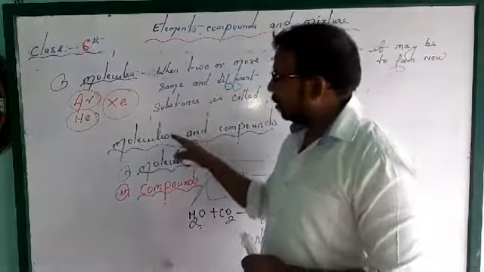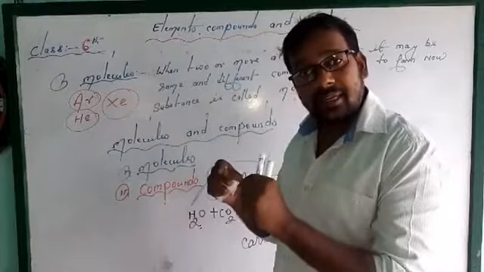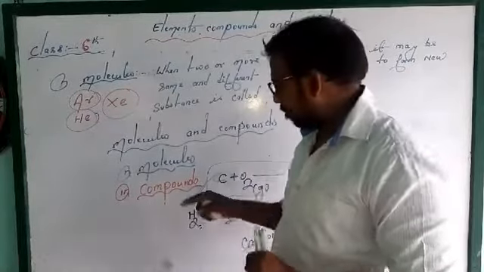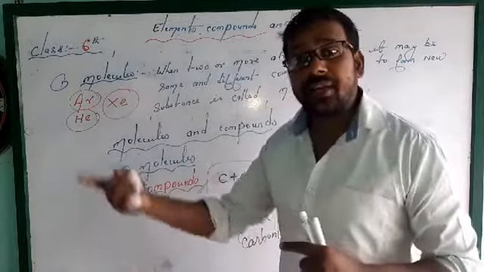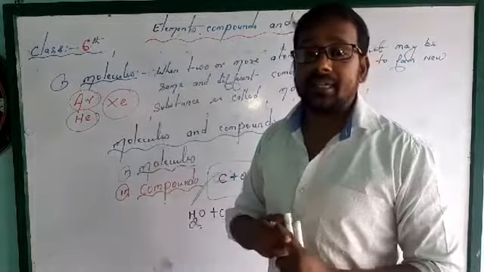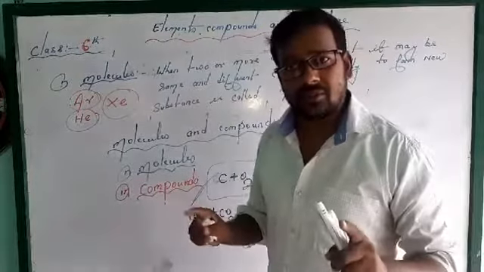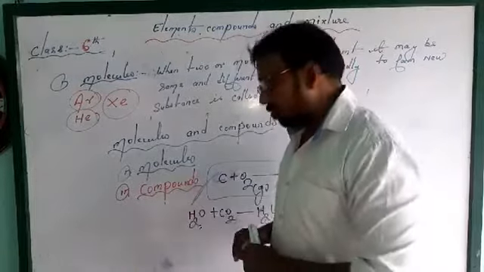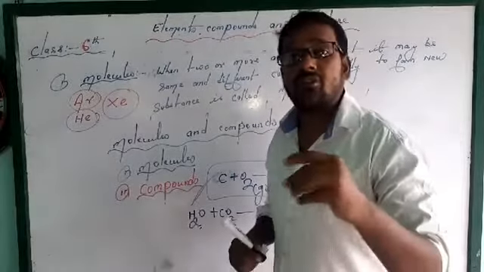So a molecule means when two and more same elements combine. But a compound must be two and more different elements combined in a fixed ratio of mass. Their mass will be fixed. Mass always will be fixed. What is mass? I think you are in a very small class, so you don't need to understand what mass is.